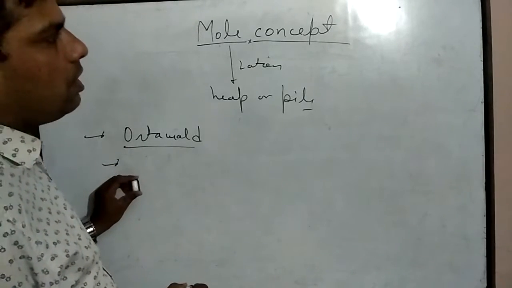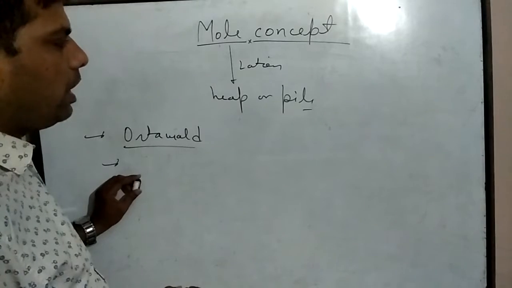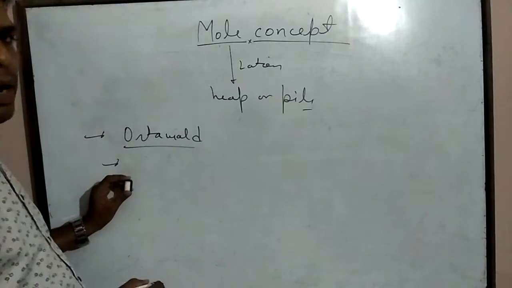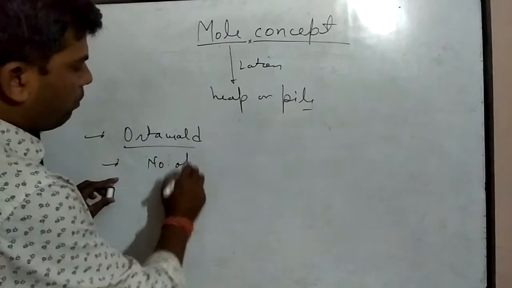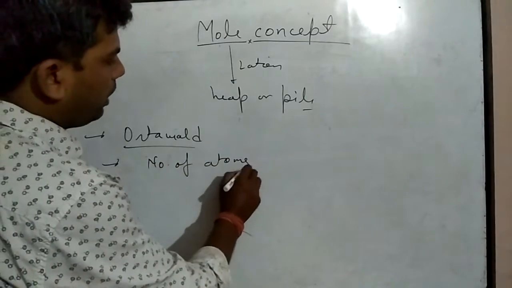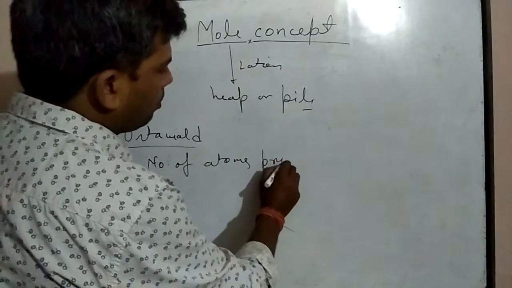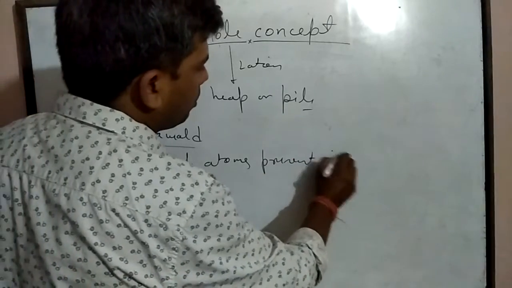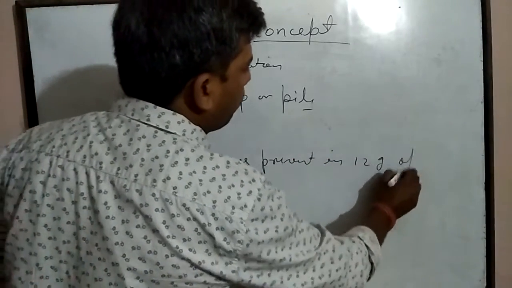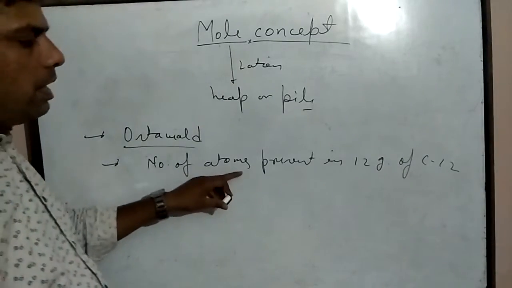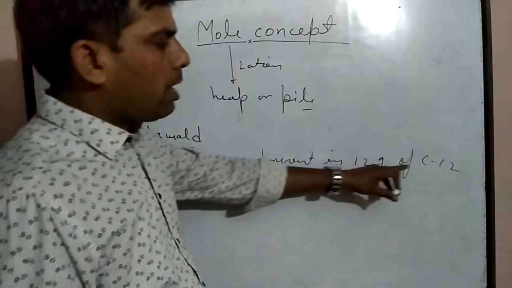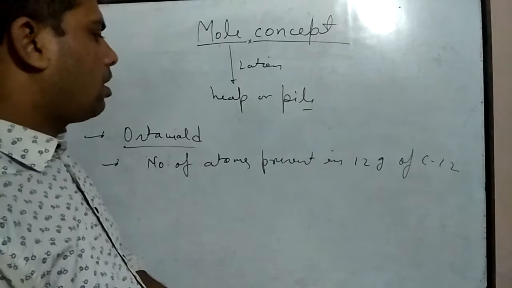It is defined as the number of atoms present in 12 gram of C12.